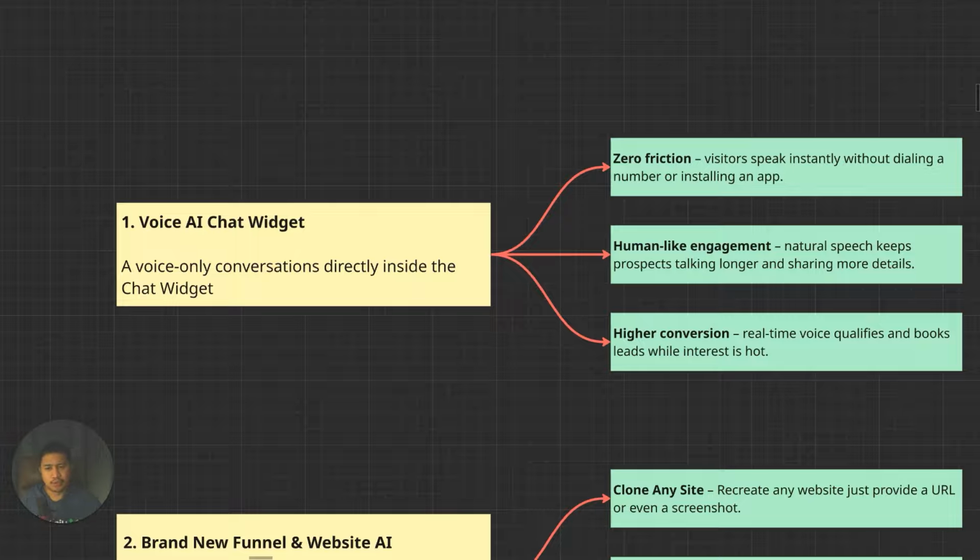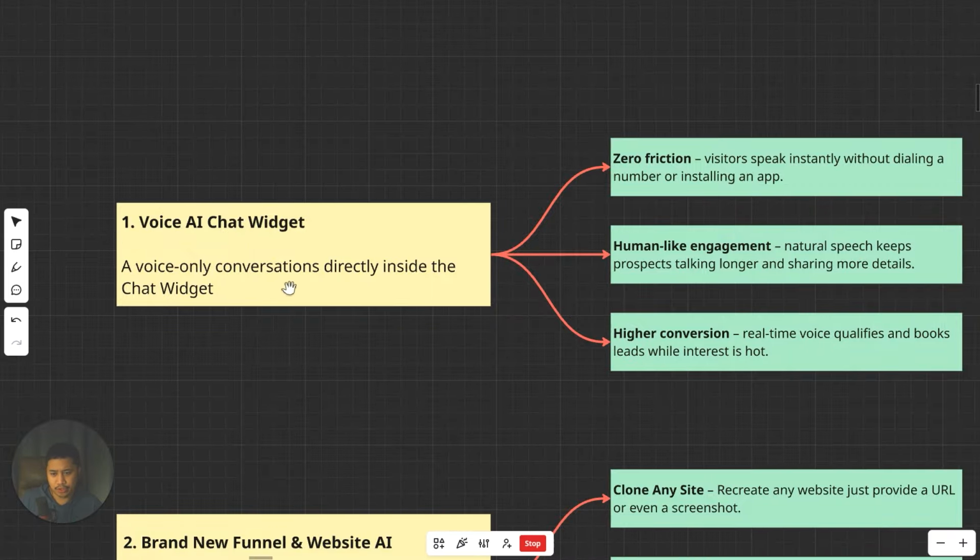And so maybe you're wondering, ano nga ba yung voice AI chat widget? It only means na on a website ng client mo or on a website ng isang business, you can now have a chat widget on the lower right. Before, it used to be only for chatting, but now you can have a voice AI in there so that website visitors would be able to speak on that chatbot, and the voice AI would be able to speak back. So it's almost as if they're on the same call without dialing any phone number. This is a voice-only conversation directly inside the chat widget, like I said.